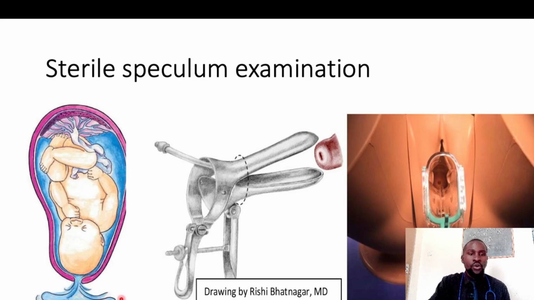And this is what you call PROM, or rather PPROM. Okay, this is the Cusco speculum. This is what you use, and this is the cervix. This is how it will sit when you push it inside the vagina, and this is what you are going to see. So down there, that is where the posterior fornix of the vagina is, and you'll see fluids collected down there. Okay, and then this is the external os, you see some fluids that may be coming out.